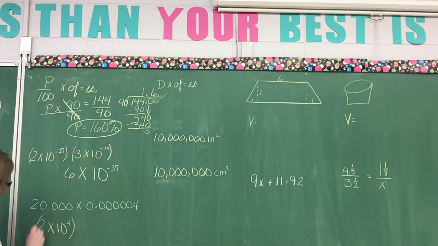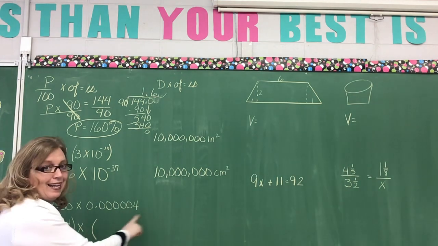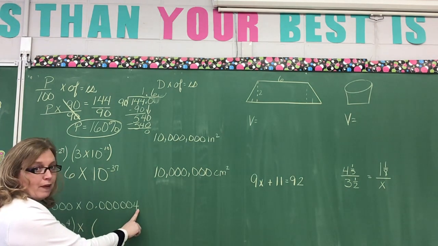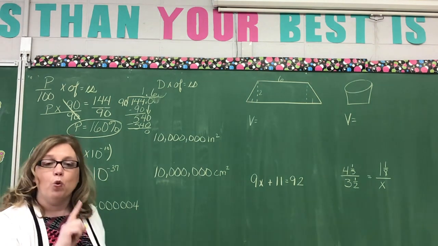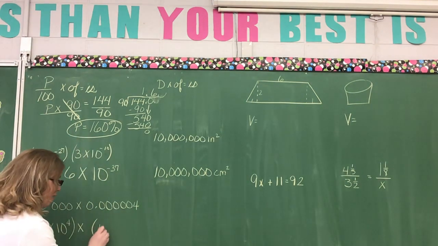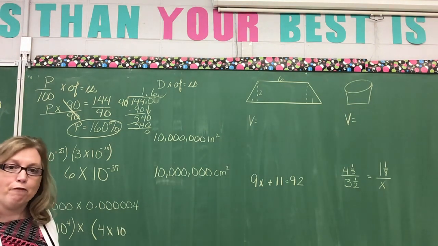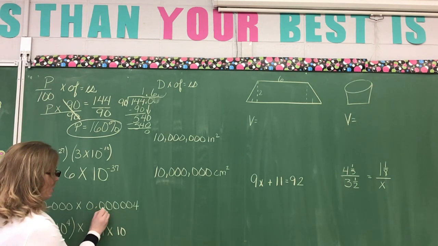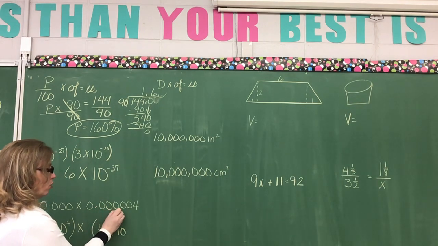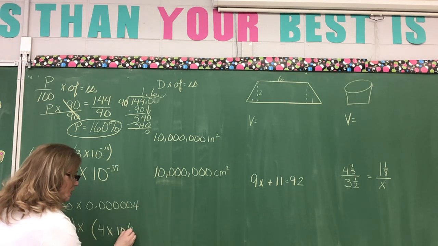Now, I'm gonna go to the other number and do the same thing. Now, I know that when I get here, my decimal point has to be over here, right? Because my number has to be between 1 and 10 when I write in scientific notation. So eventually, I'm gonna get that to over by the 4. How far do I move it? Well, count your spots. 1, 2, 3, 4, 5, 6. 6 times.